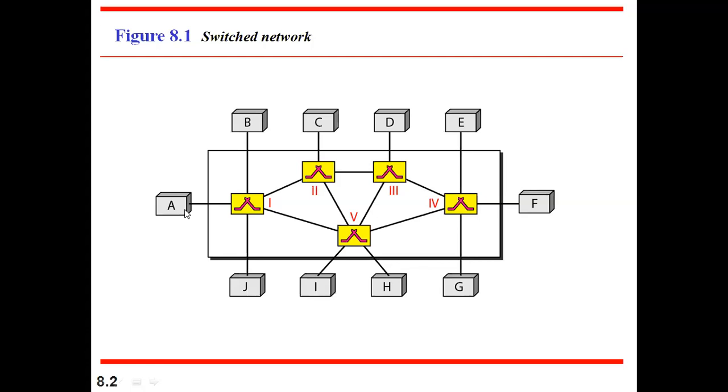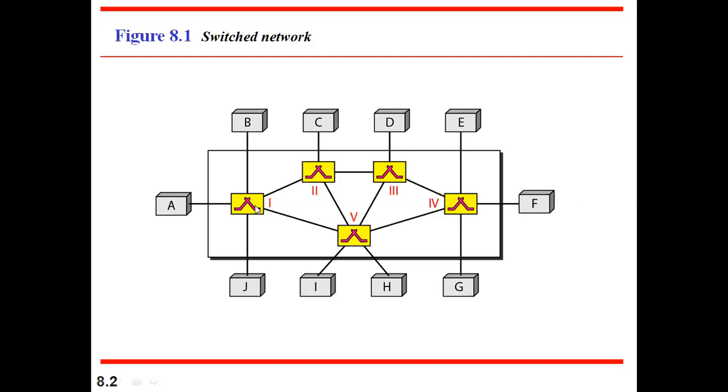In case of circuit switch, first it will find out a path. Then A will send it to this switch, and this will send it on, because they already know the path. But in case of packet switching, first they send it to this switch. Then this switch has a table called the routing table. That routing table has the address of the destination where it wants to send. Using that address, this switch can decide whether to send it to this switch or this switch. That decision happens dynamically.